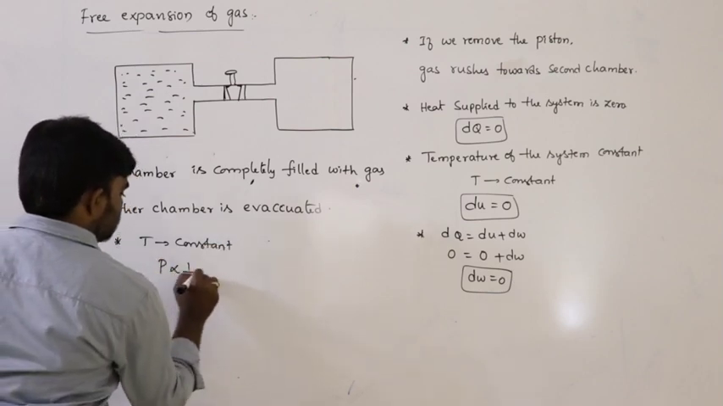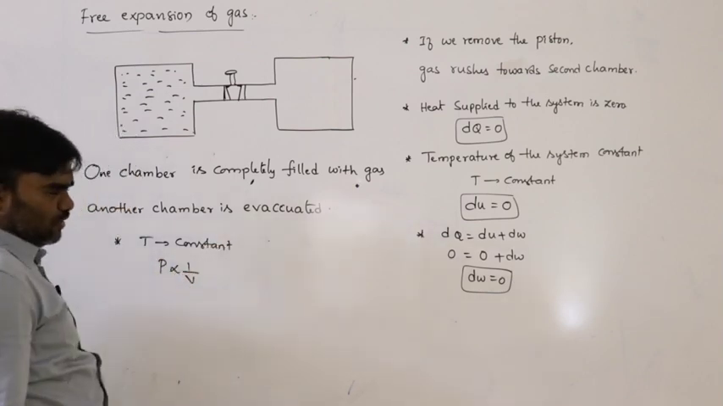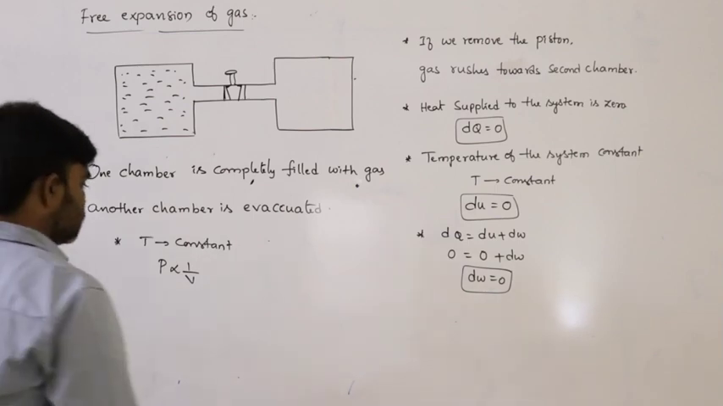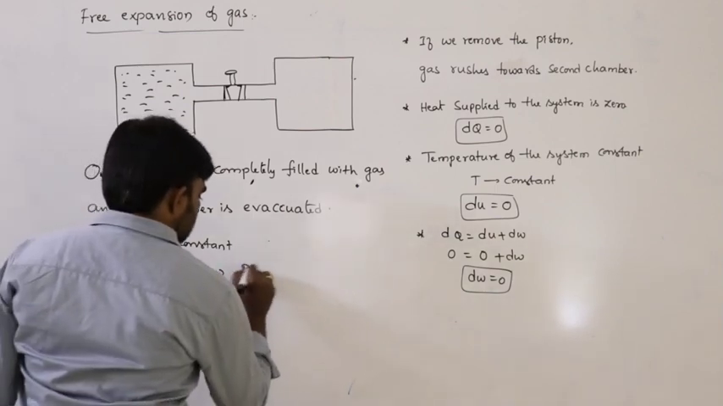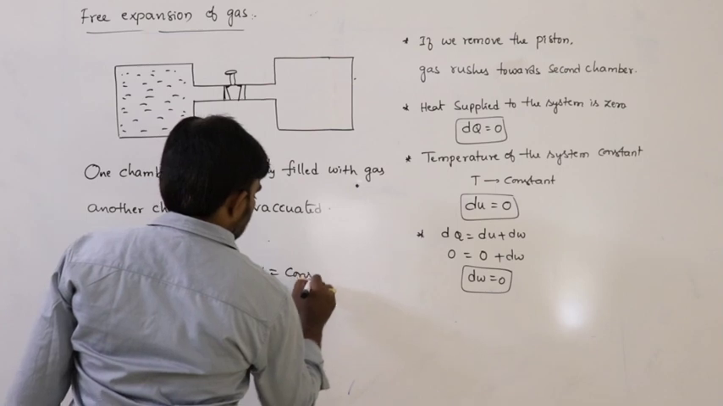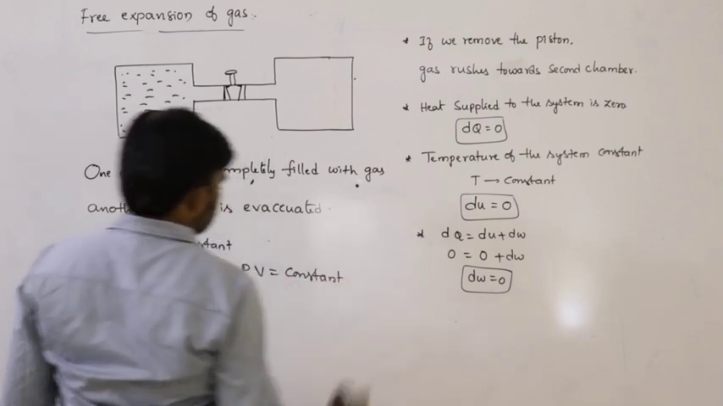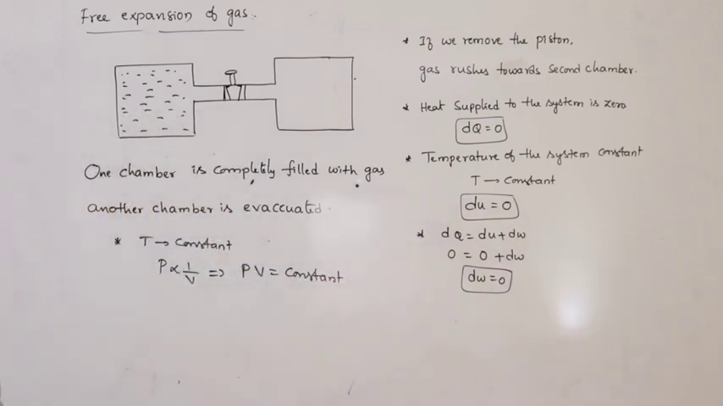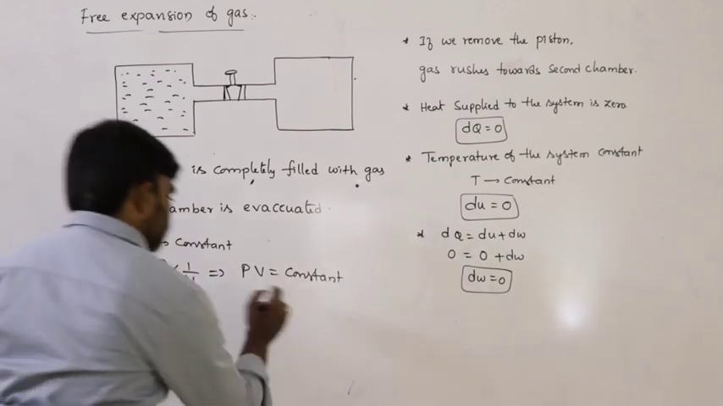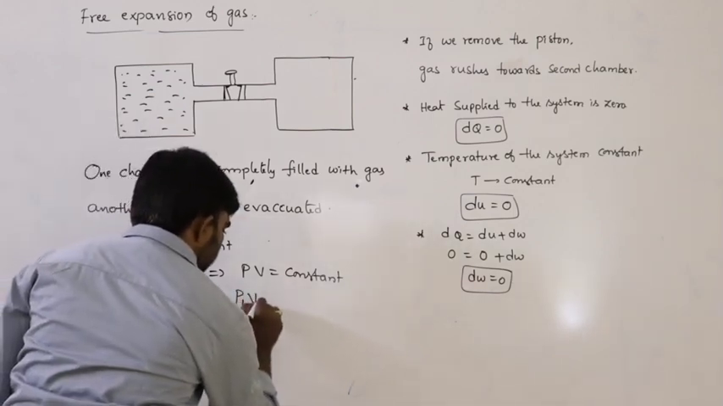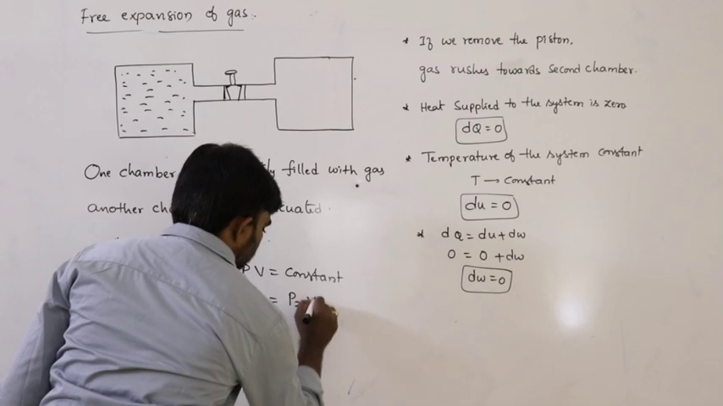Pressure is inversely proportional to volume. That means PV equals a constant. The product of pressure and volume remains constant. So that's why here we can write it as P1 V1 equals P2 V2.